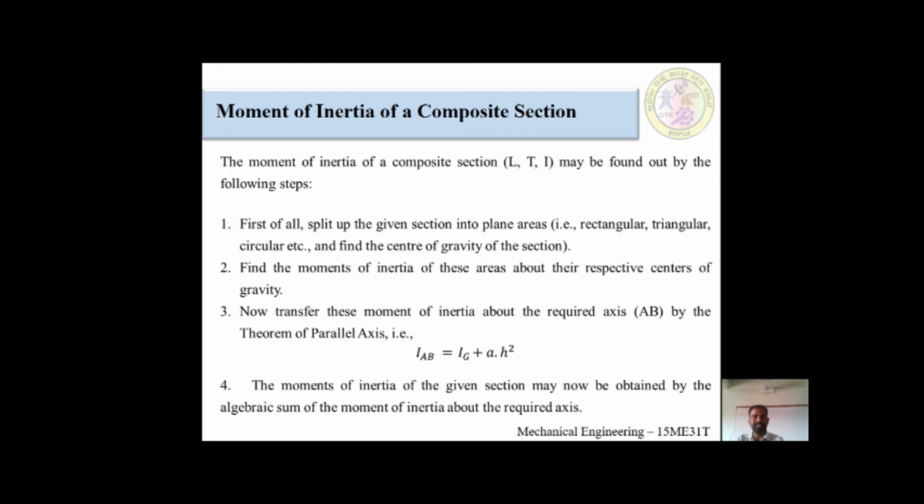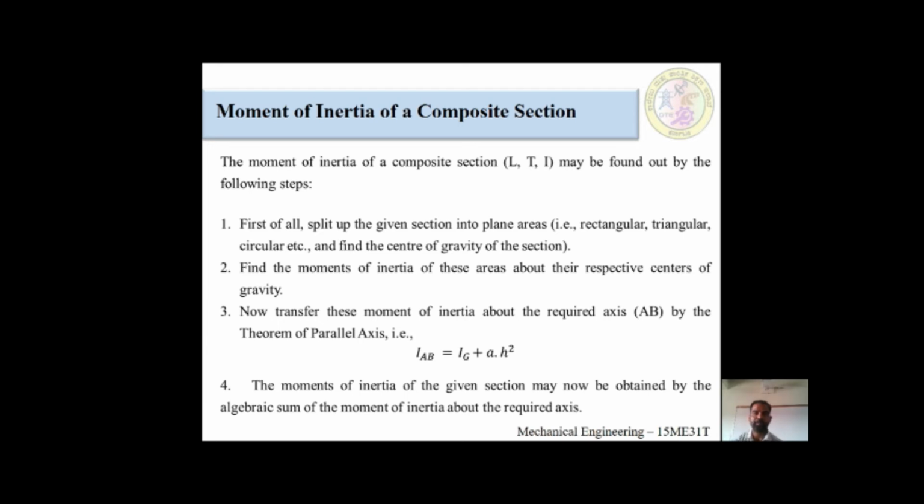Lastly, after finding the respective moments of inertia of the different cross sections, you have to sum all those into a single one. That we call the moment of inertia. Fourth point, I am going to explain. The moment of inertia of the given section may now be obtained by the algebraic sum of the moments of inertia about the required axis. Okay, this is the explanation.